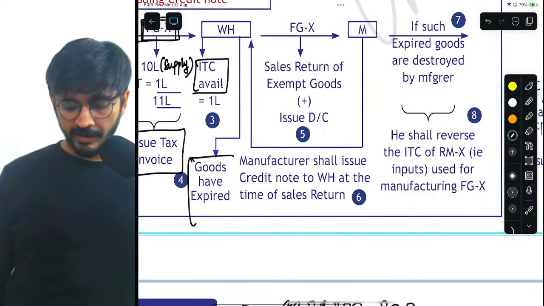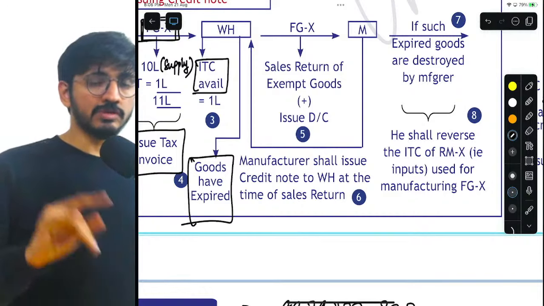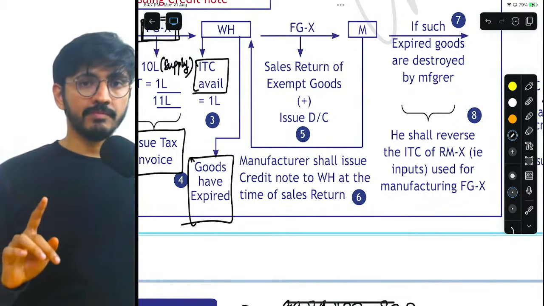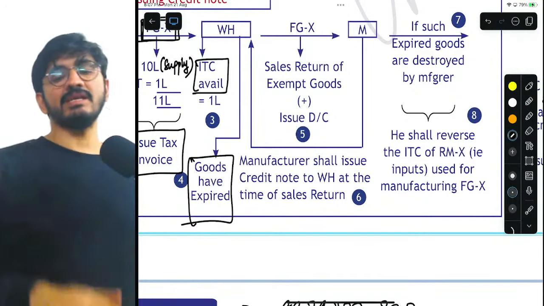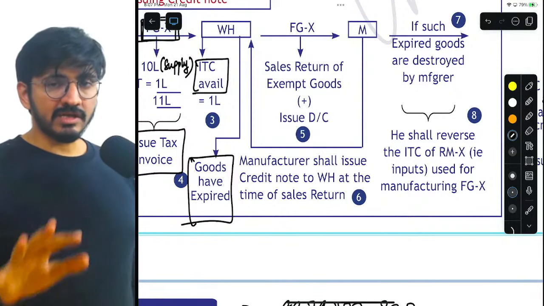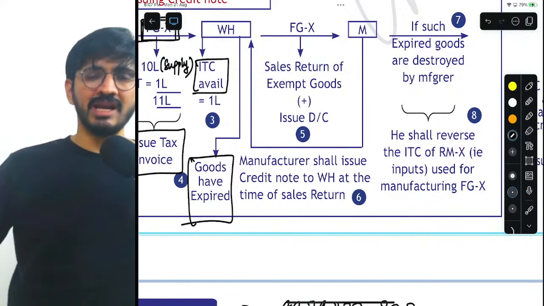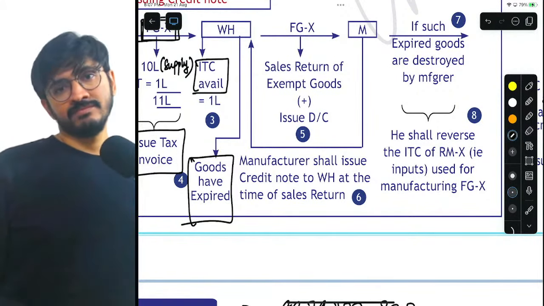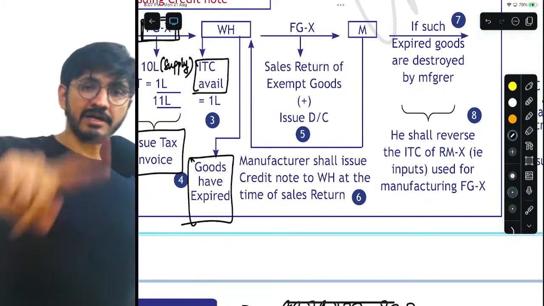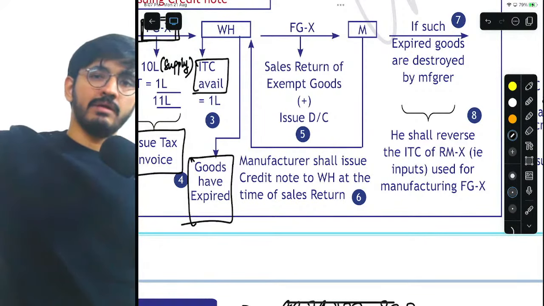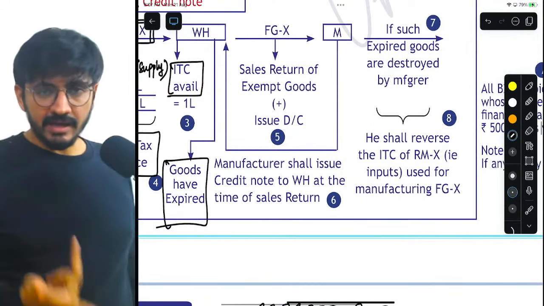Now what has happened is the goods have got expired, and a complete assurance was given by the manufacturer to the wholesaler. The manufacturer has given the assurance that wholesaler, don't you worry. Whenever the goods expire, return it back to me. I will take it back and I will return your money. Don't you worry.